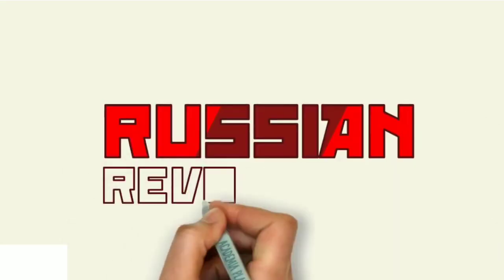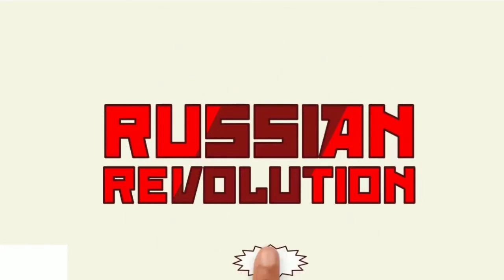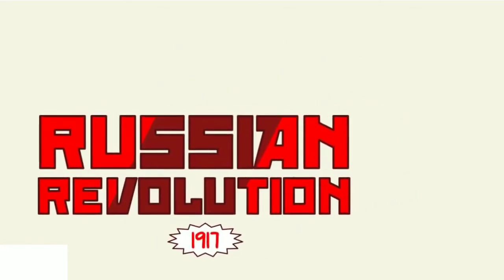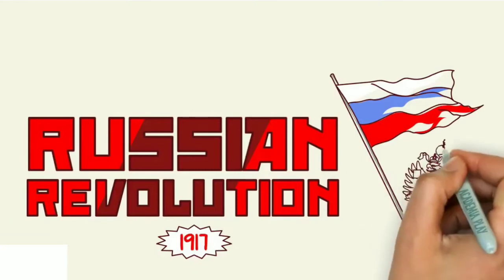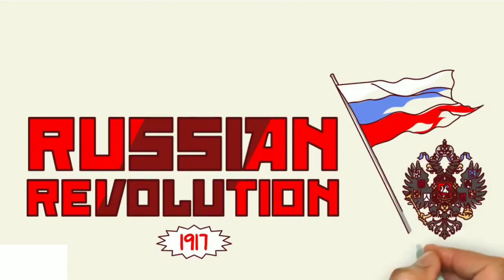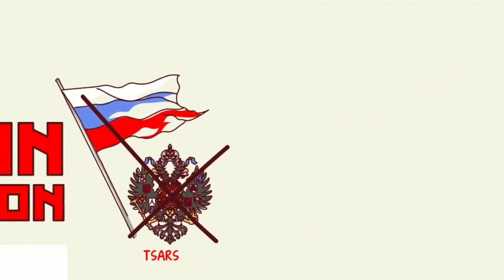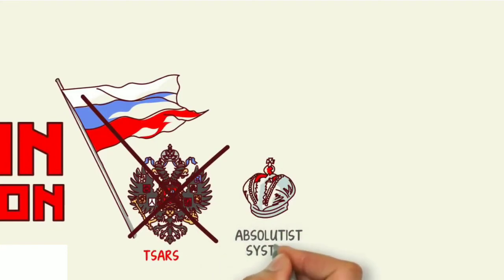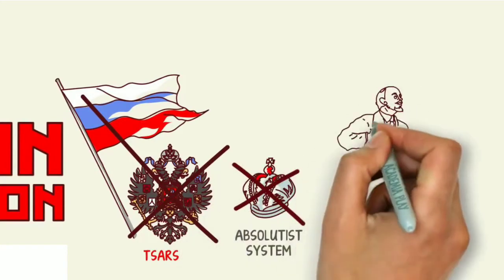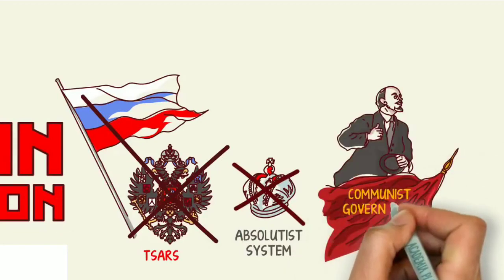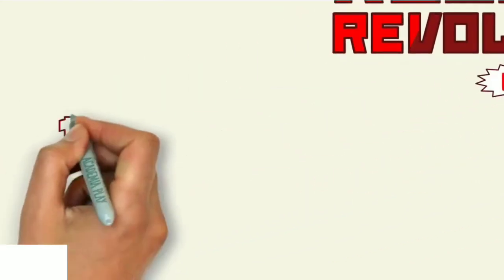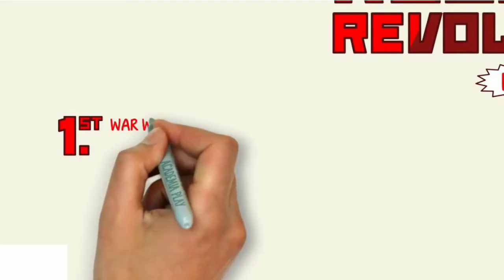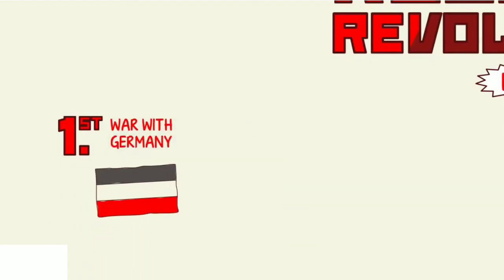The Russian Revolution is a political, social and economic movement that broke out in 1917 in the Russian Empire. This episode is considered to be one of the greatest events of the contemporary era due to the transcendental consequences derived from it. The consequence was the collapse of the Tsar's dynasty, heirs of the Roman emperors, which meant the abolition of the absolutist and despotic system that prevailed until then. The revolution resulted in a communist-led government led by Vladimir Lenin. The causes that motivated the Russian Revolution were: the first cause, Russia was at war with Germany. It was the First World War, what was then called the Great War.